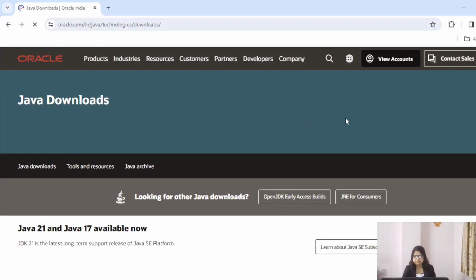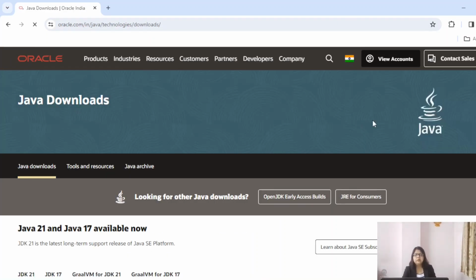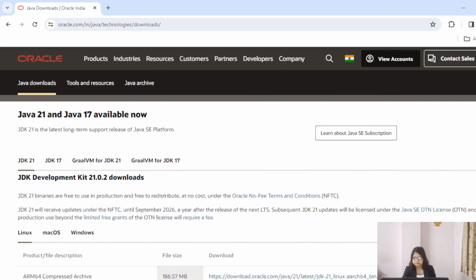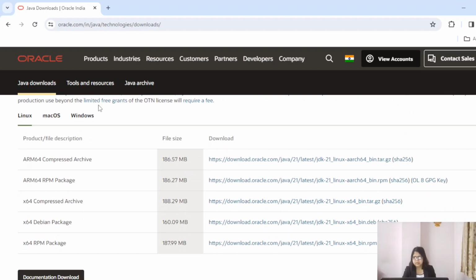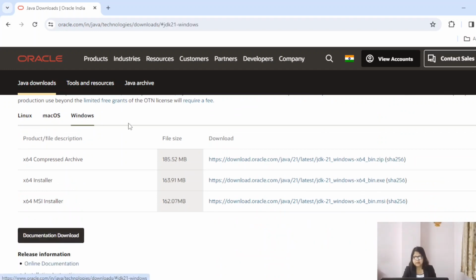Click on this and you will land on the Java download page. Now scroll down. Here the latest version of Java is available. Click on the Windows tab and download the x64 installer for 64-bit Windows from here.